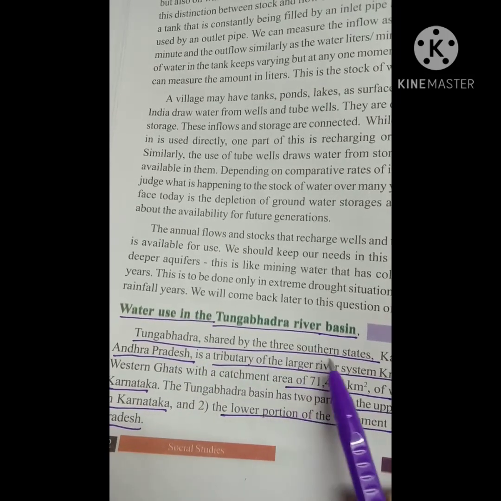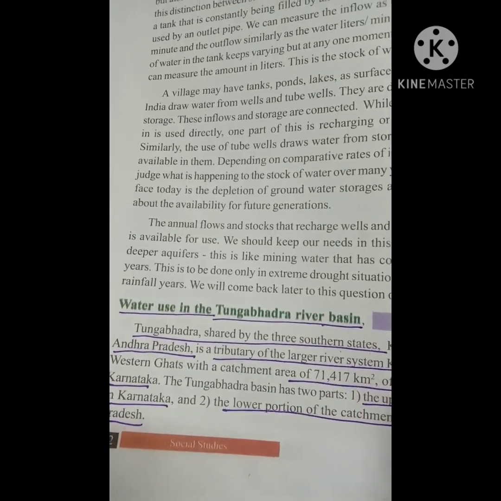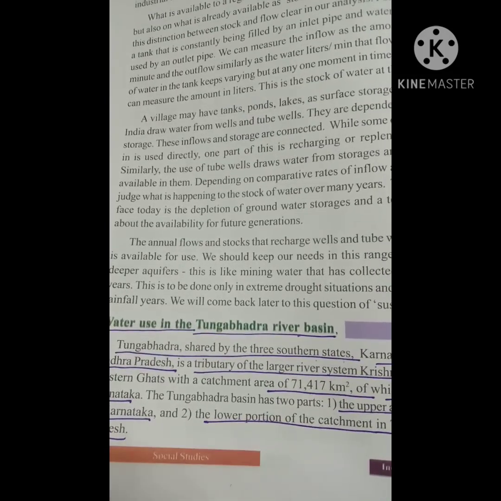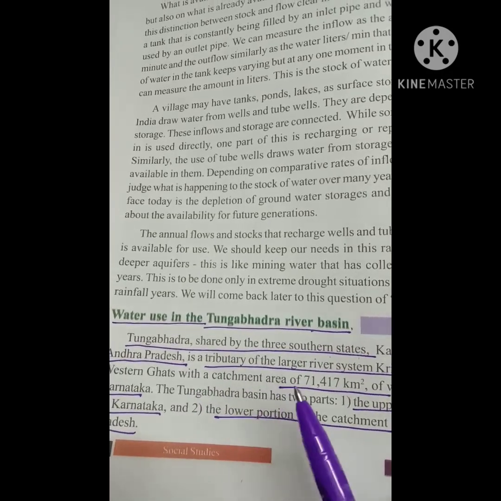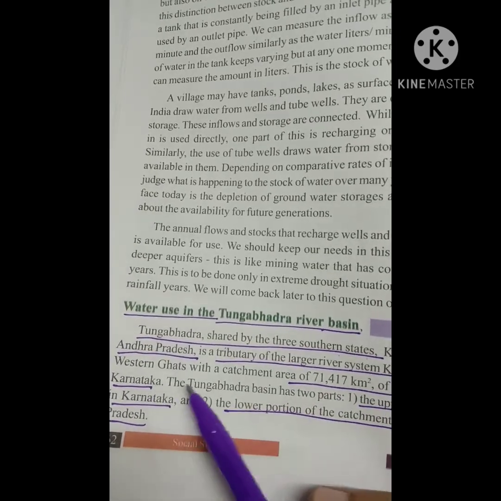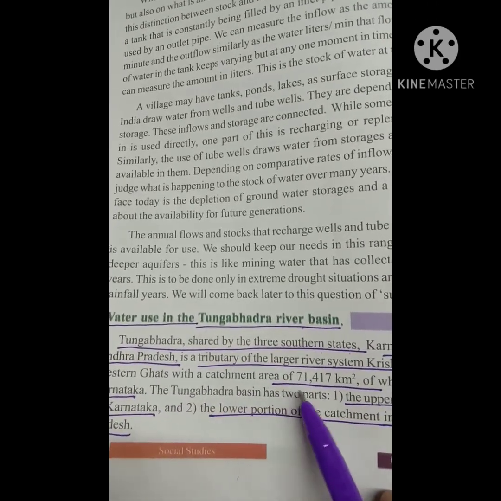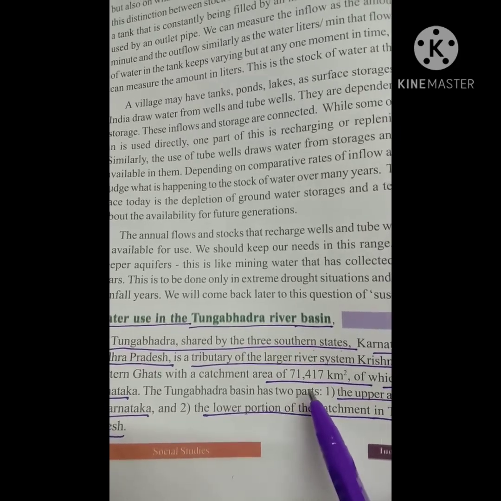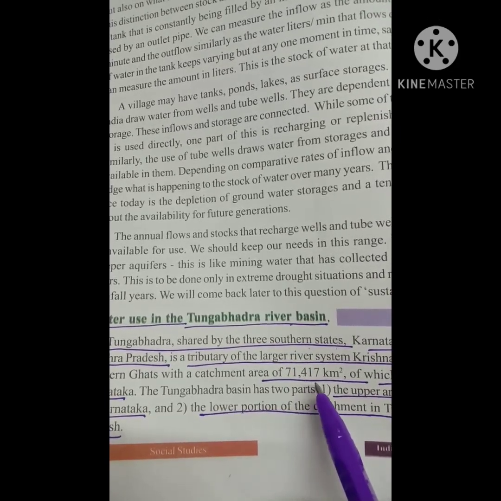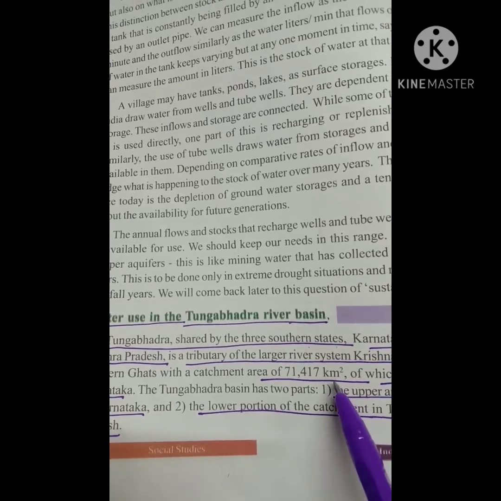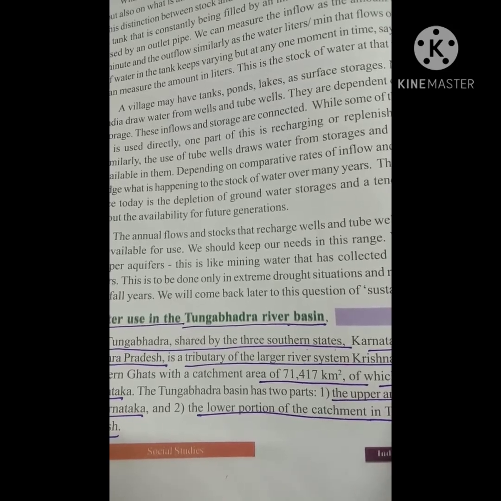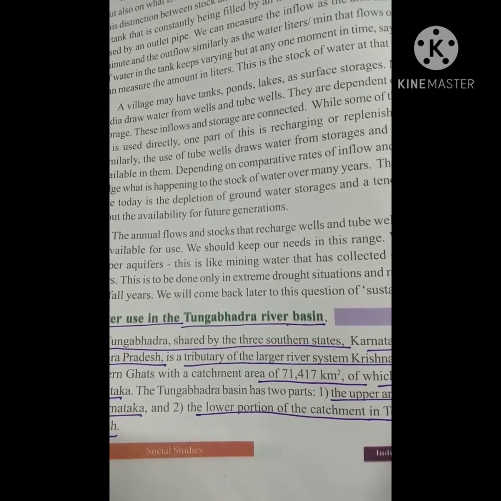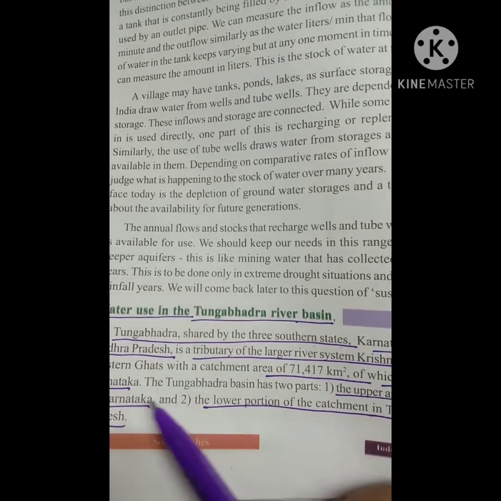Tungabhadra, shared by the three southern states Karnataka, Telangana and Andhra Pradesh, is a tributary of the larger river system Krishna. It originates in the Western Ghats, with a catchment area of 71,417 square kilometers, of which 57,671 square kilometers is in Karnataka.